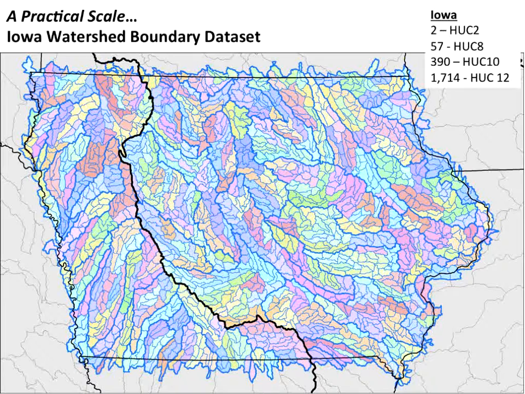Within those there are 57 HUC 8s. The dark blue lines show 390 HUC 10s. Those of you familiar with hydrologic unit codes understand these are nested watersheds that the USGS and the NRCS have developed over the years. And then for the HUC 12, the unit of implementation, if you will, there are 1,700 in Iowa alone.